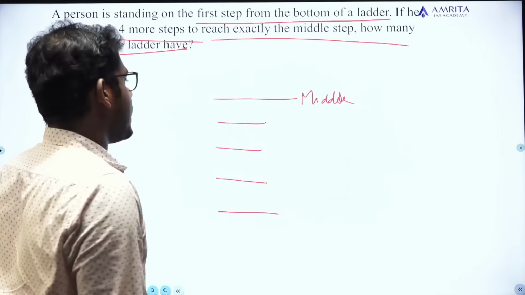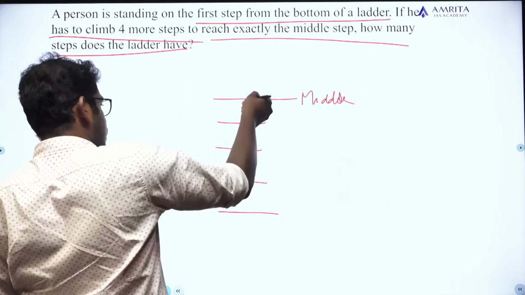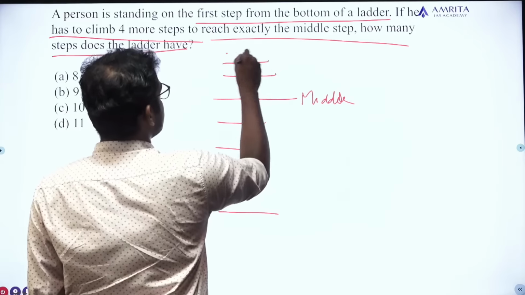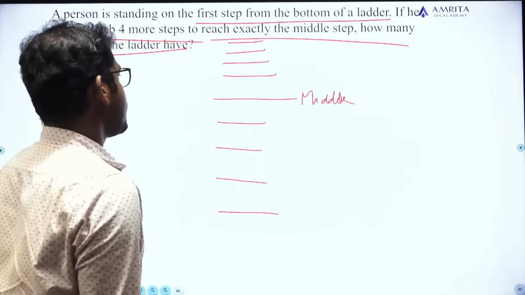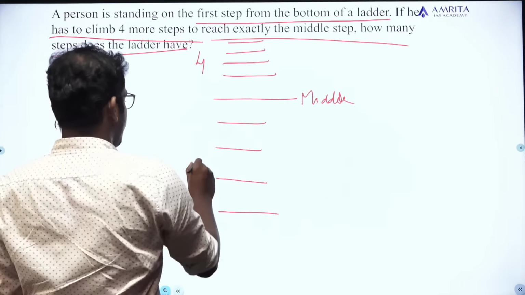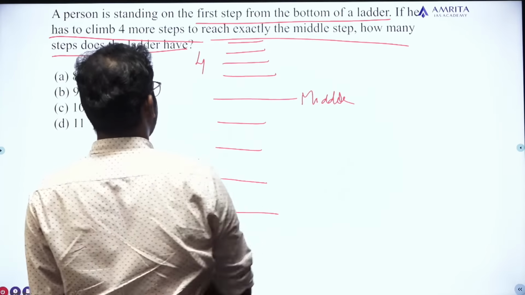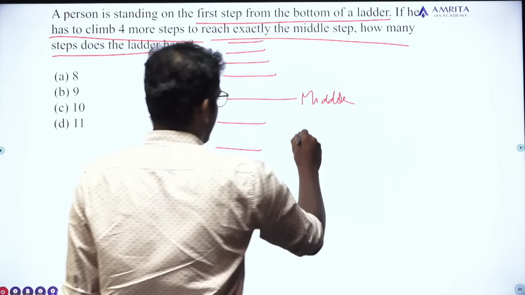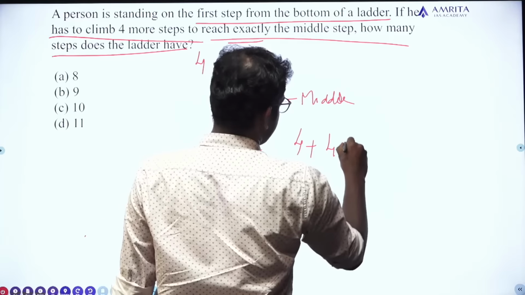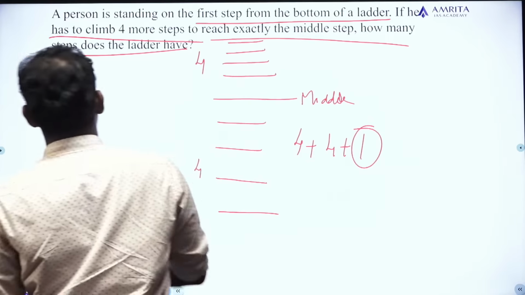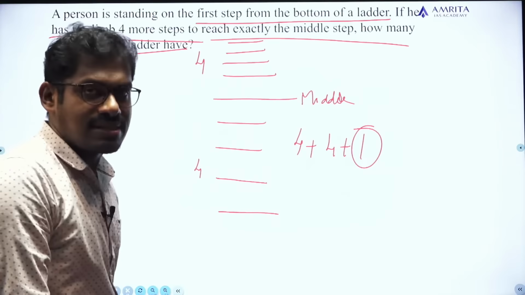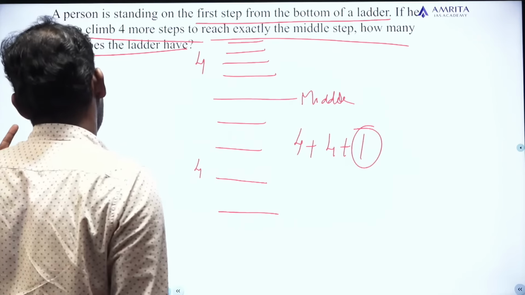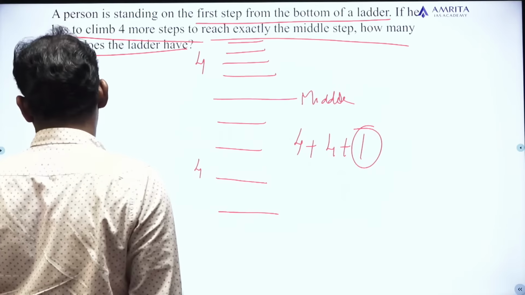If this has to be the middle step and there are 4 steps below this middle step, there will definitely be 4 steps above the middle one. So 4 steps above, 4 steps below, and this is the middle one. Then how many steps are there? 4 plus 4 plus the middle one. So the total number of steps will be 8 plus 1, that is 9. So the number of steps the ladder has is 9. Simple question. Next question.